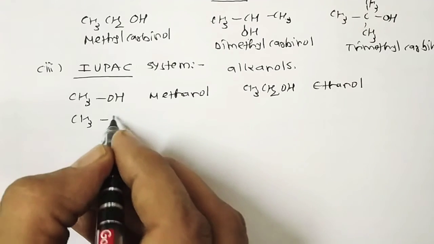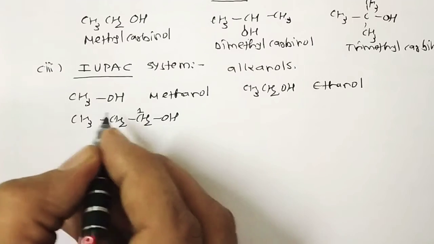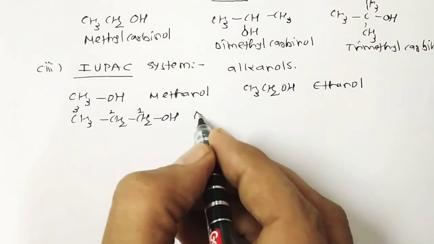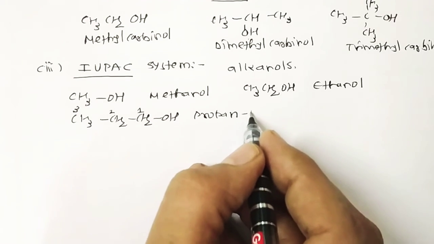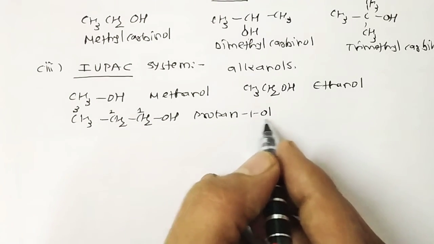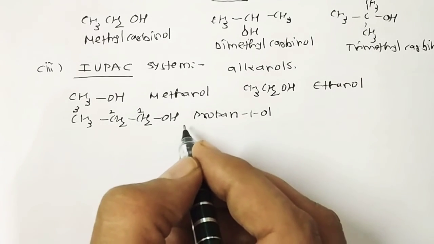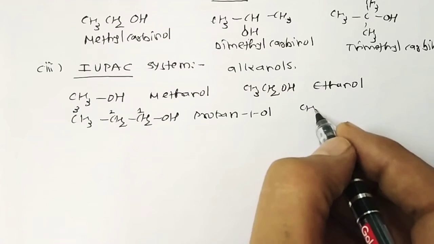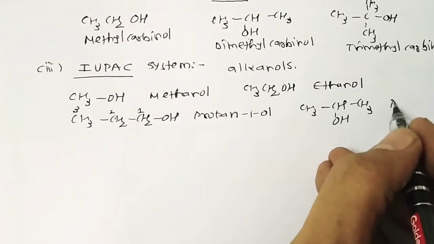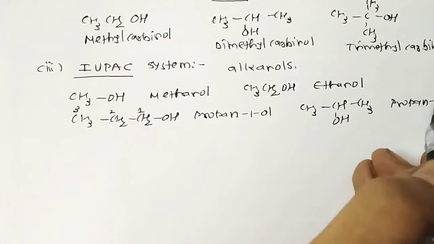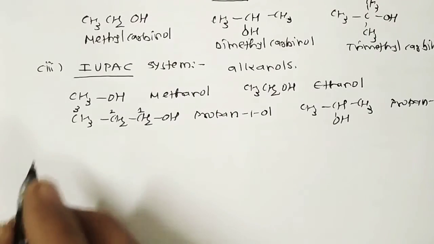Next, CH3CH2CH2OH. Here the chain is 1, 2, 3, so it's propane, but we have to remove e and add ol at position number 1, so it's propan-1-ol. The common name is normal propyl alcohol. Next one, CH3CHOHCH3, the name is propan-2-ol, or isopropyl alcohol.